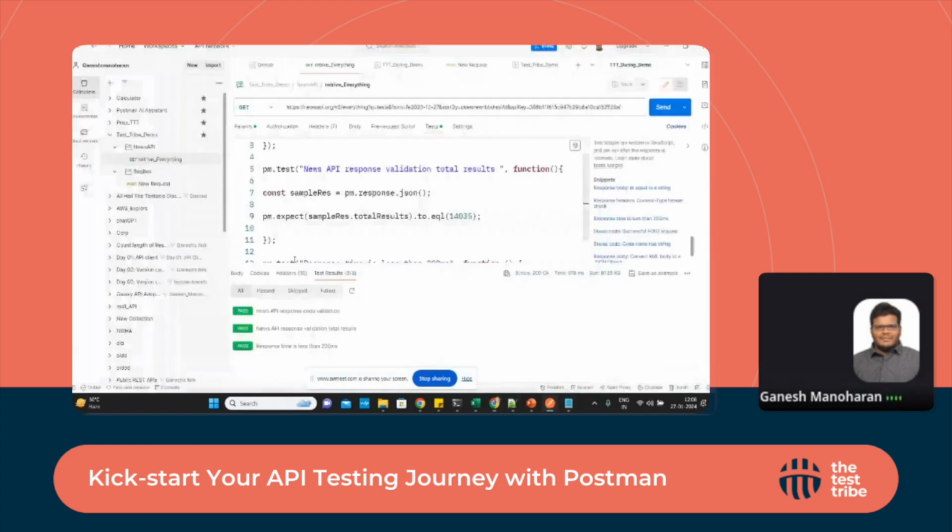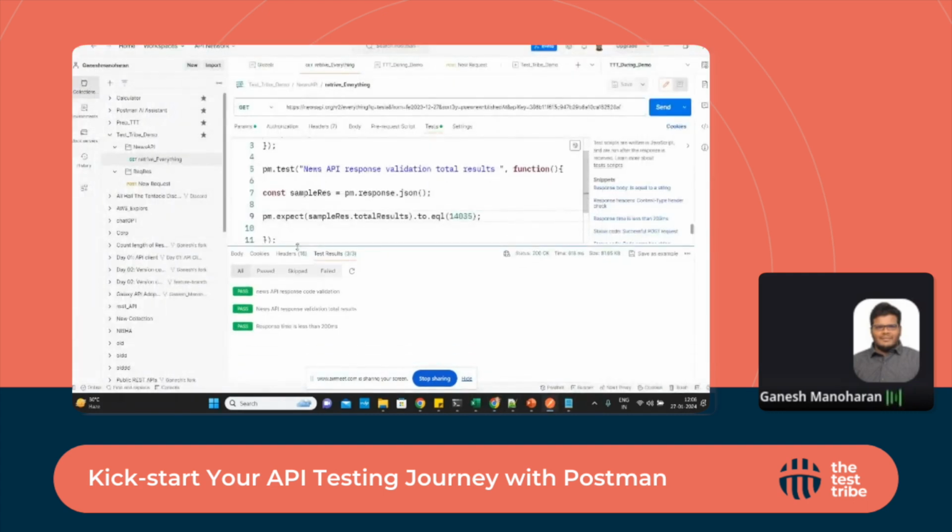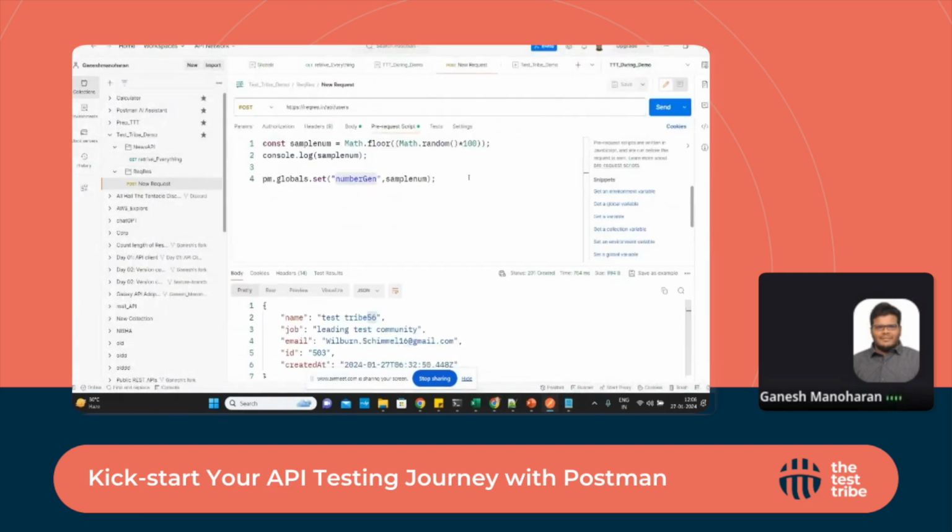One last thing is the Postman Bot, which is not in our agenda, but there is an option. Because for the tests we add, if we want to add in the test area, there is a Postman Bot.